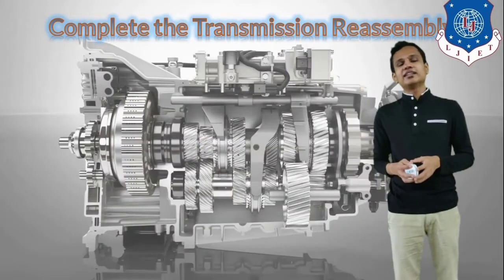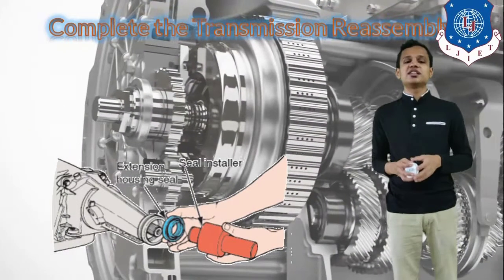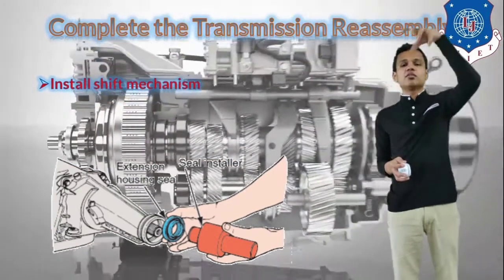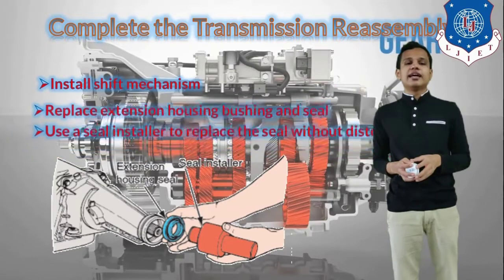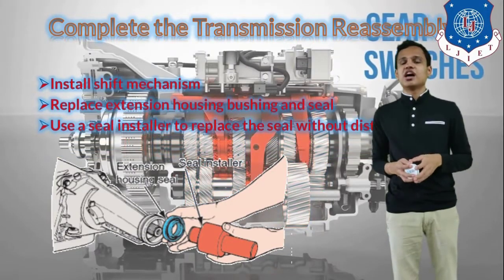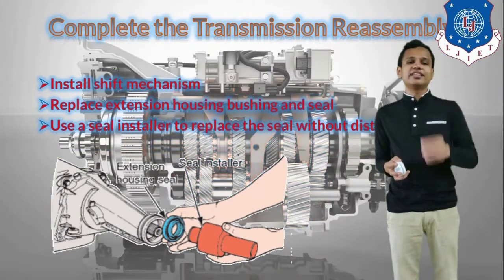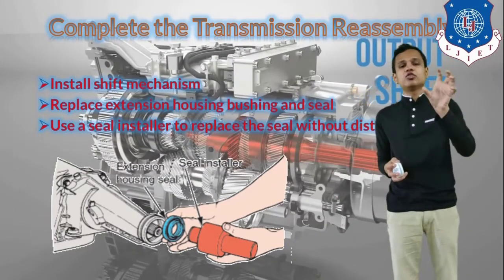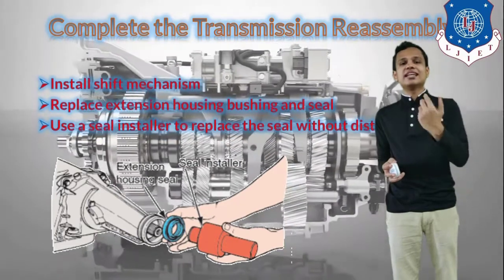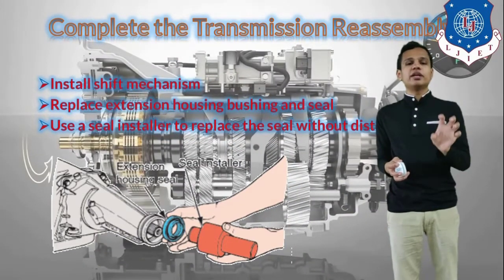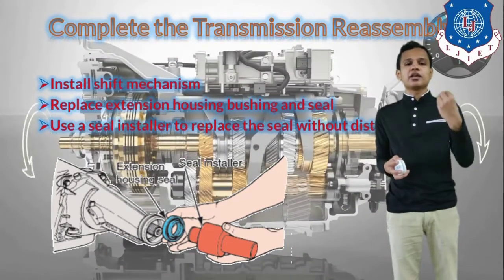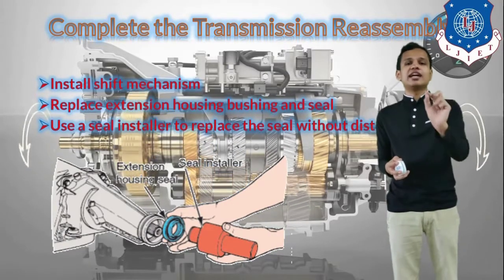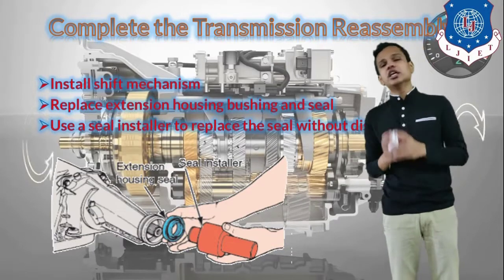After that, we will complete the transmission reassembly by changing the gaskets, and we will install the shift mechanism above the gearbox, and we will replace the extension housing and the bushing or seal if required. The seal connected to the gearbox, from which leakage can occur, will have to be replaced whenever we are removing the gearbox. The seal installer will have to be used whenever we are installing the new seal on the gearbox.